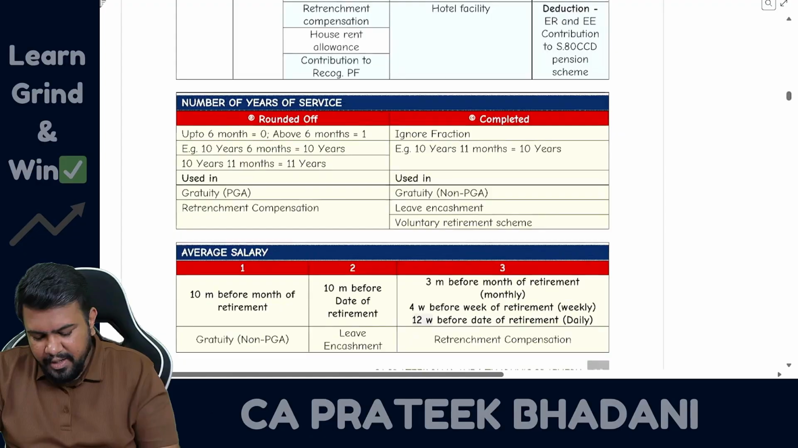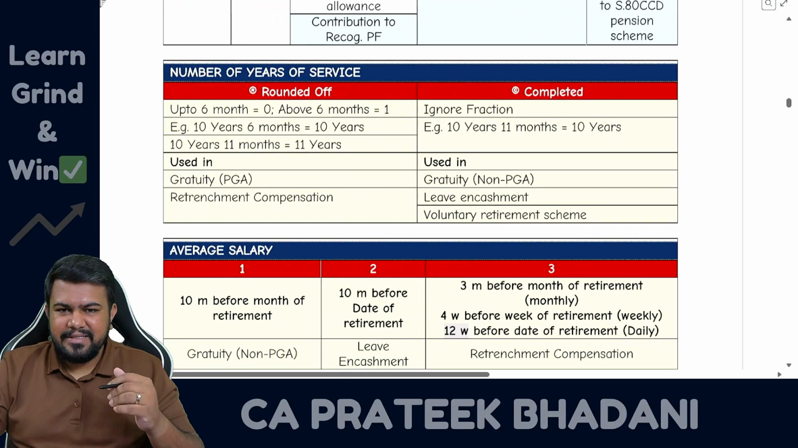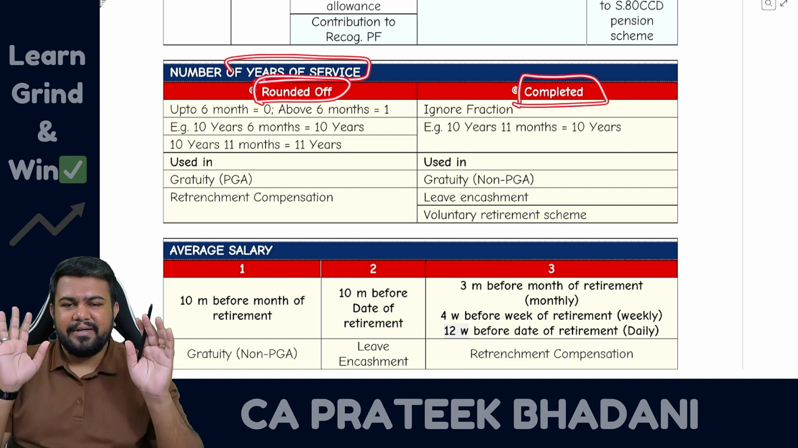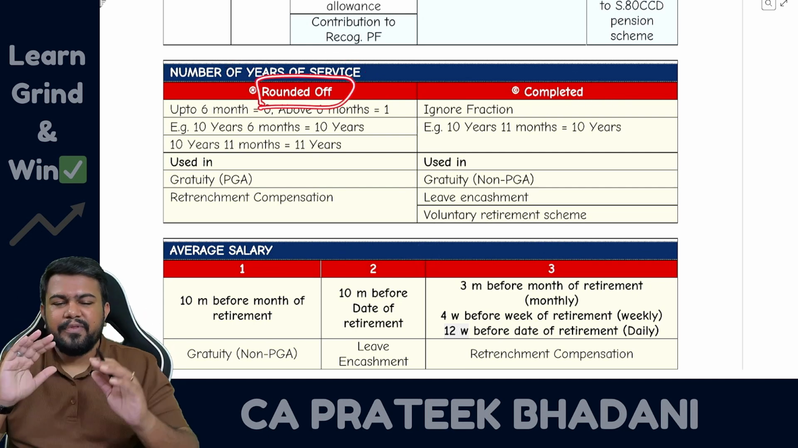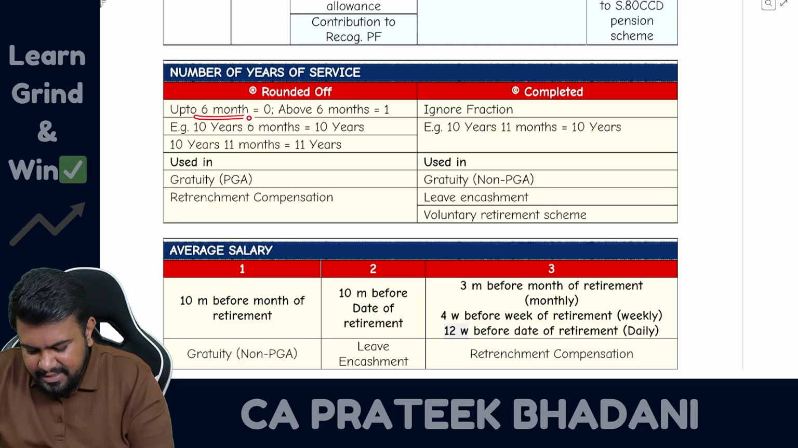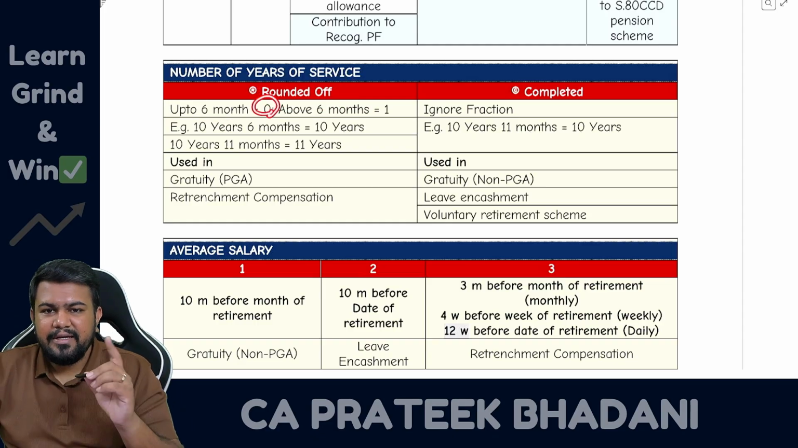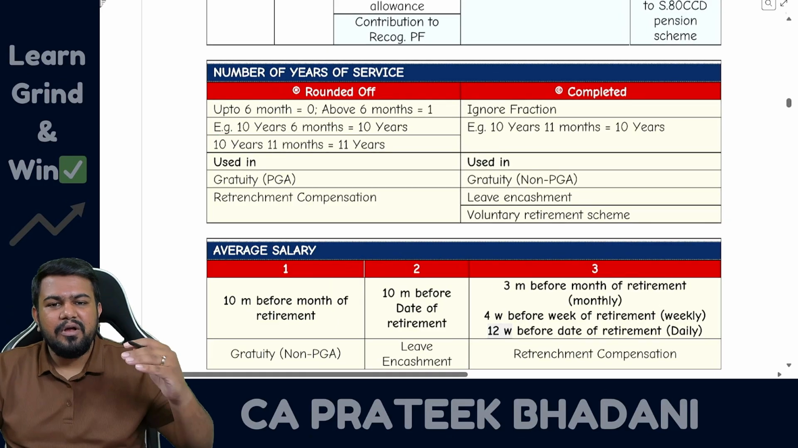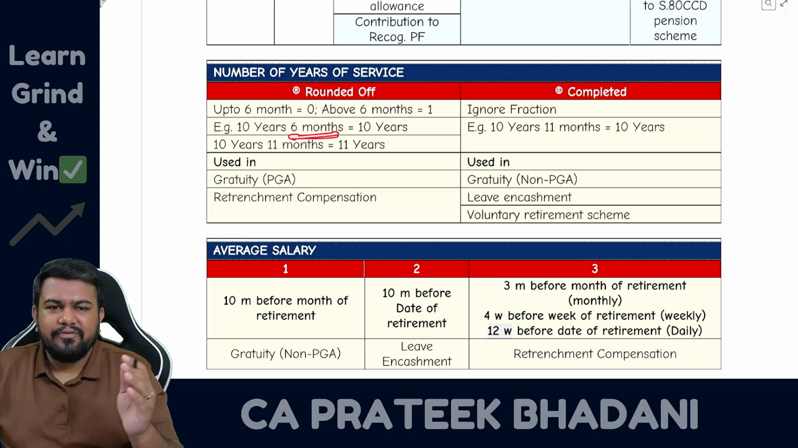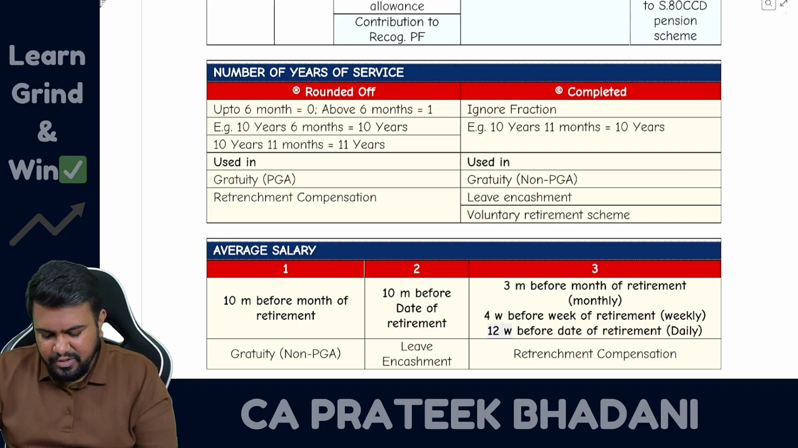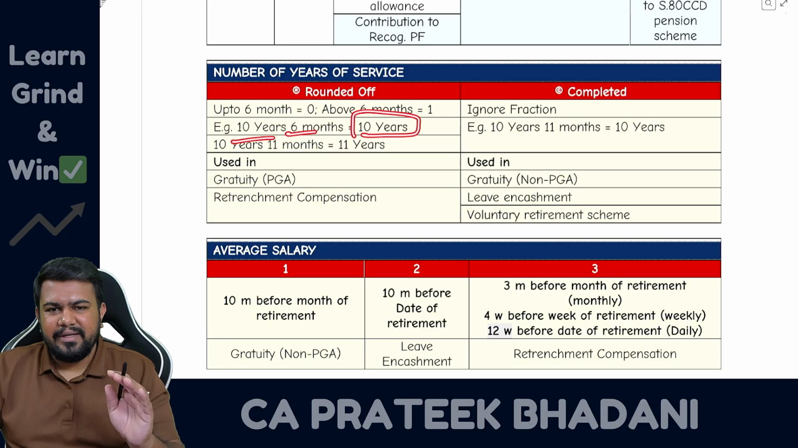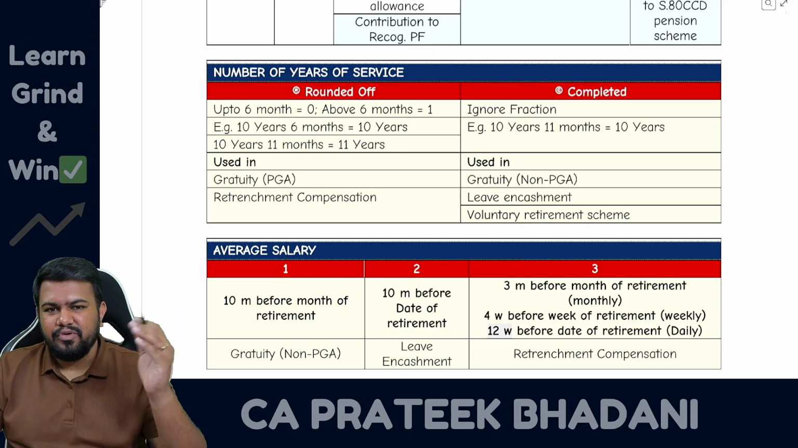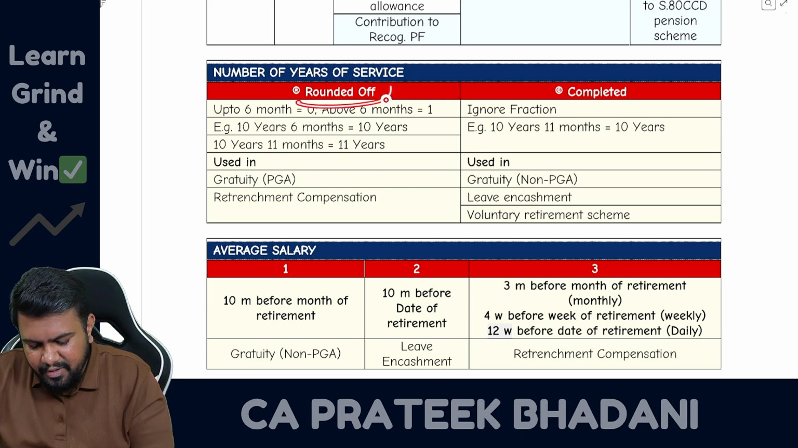Clear? Now in different places, somewhere we will find number of years of service rounded off, or number of years of service completed. If it is number of years of service rounded off, then you have to do the rounding. Up to 6 months, it will be taken as 0. Here you have to be very careful: 10 years 6 months, if it is exact 6 months, generally what do we do? We do upper rounding. But if it is exact 6 months, you have to do lower rounding in case of number of years. So 10 years 6 months will be considered as 10 years only. But even if it is 1 day extra, 10 years 11 months, it will be considered as 11 years. So you have to do rounding off wherever we find number of years of service rounded off.